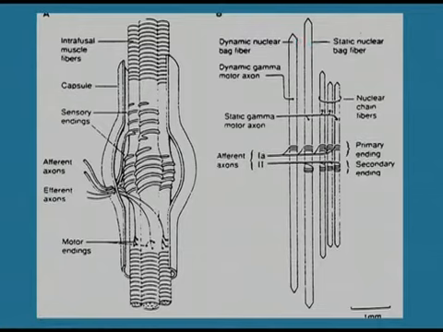Second is nuclear chain. What is the difference between bag and chain? You can see one spindle and two spindles. Here there are multiple nuclei filled in the bag. That is why it is known as bag. Whereas in the other spindle, all nuclei are arranged in a chain, a straight line. That's why it is known as chain, the muscle spindle chain. Five to ten spindles, it is smallest and contracts slowly.